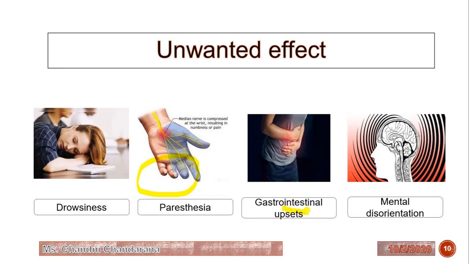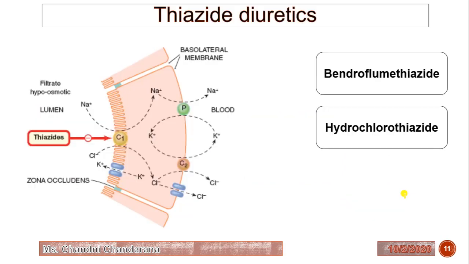Then gastrointestinal upsets as well as mental disorientation. Now we will see the thiazide diuretic. Ultimately, what is the role of thiazide diuretic? It mainly acts as an antihypertensive agent. It will reduce the co-transport of sodium as well as chloride.